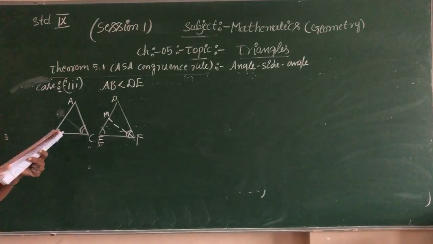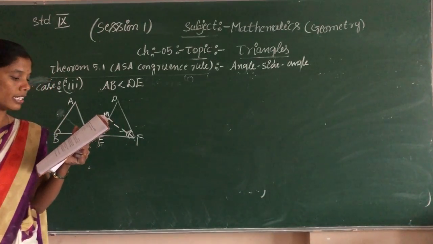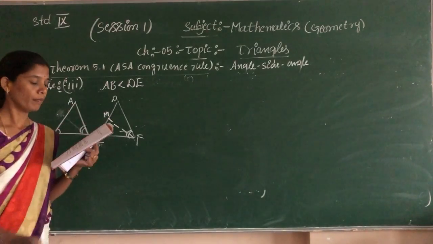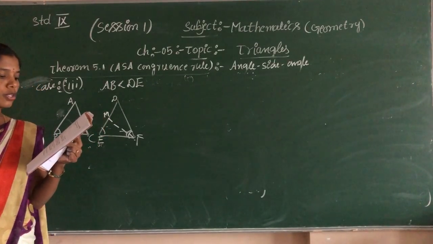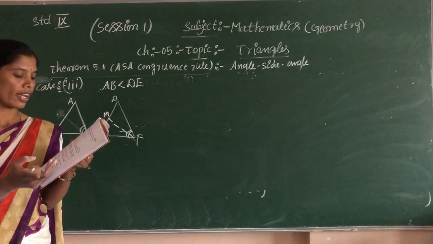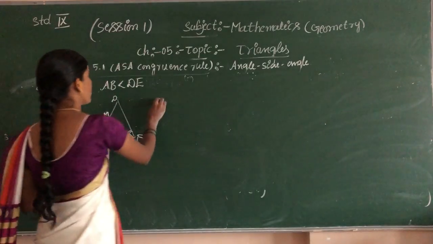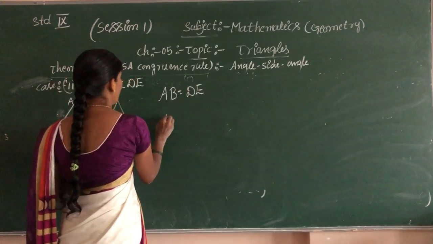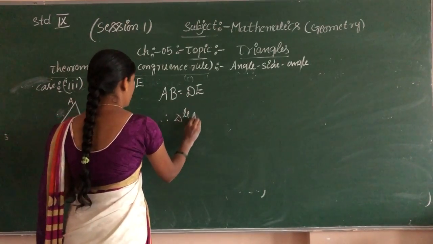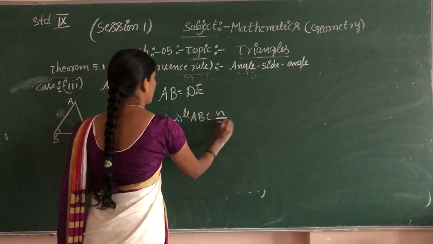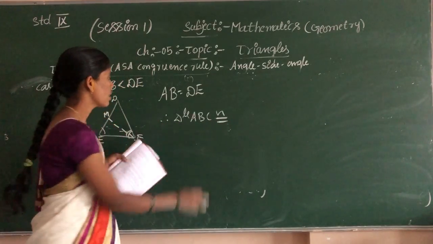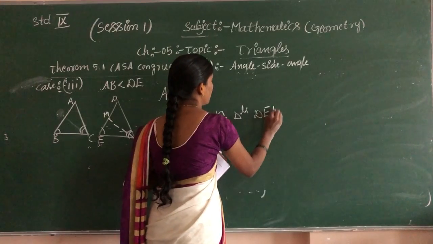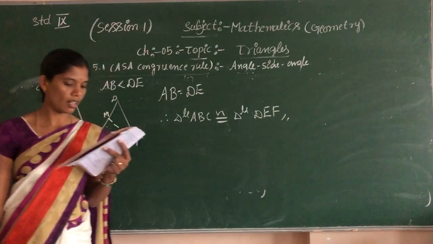Okay, children. So which one? AB greater than DE, otherwise the midpoint M comes. Repeating, assume as in case 2 only. Therefore, this also gives AB equal to DE. Therefore, triangle ABC is congruent to triangle DEF, as in case 2. This is the proof.